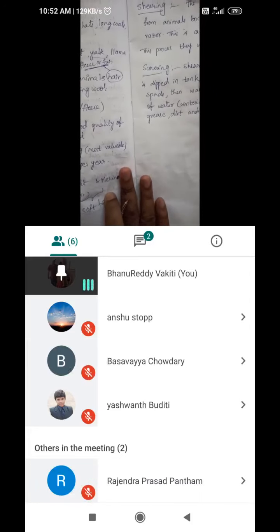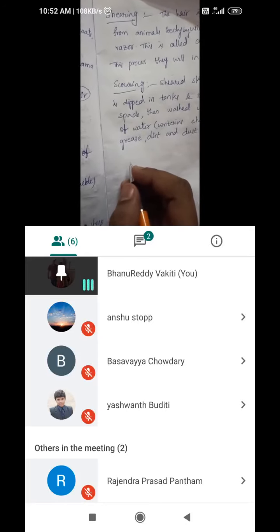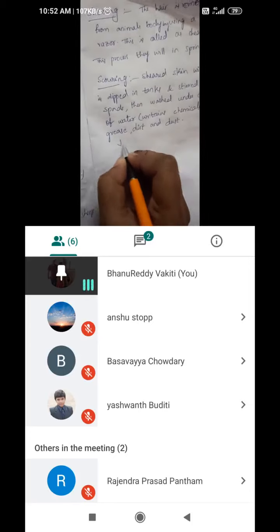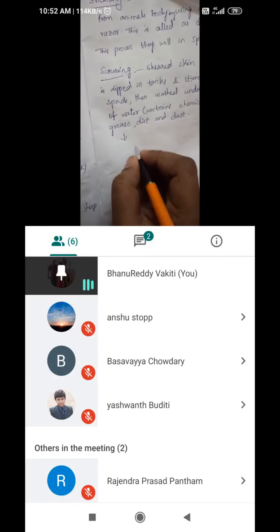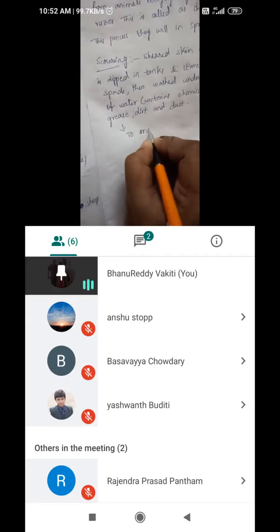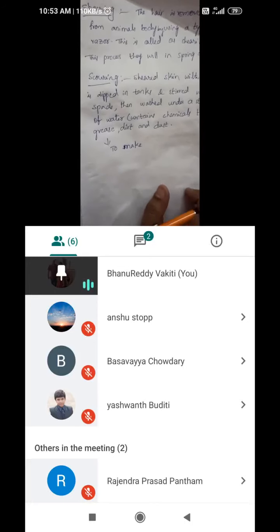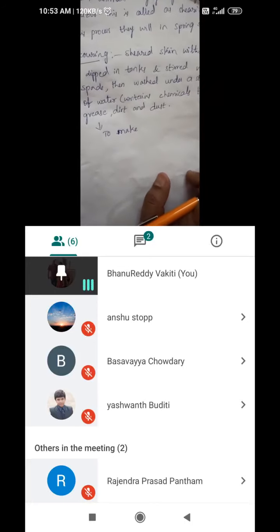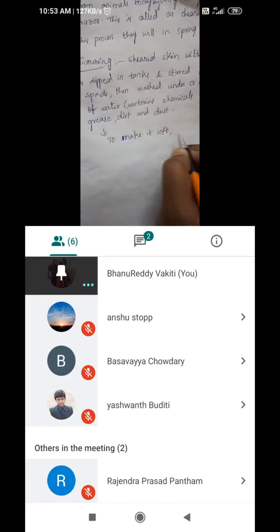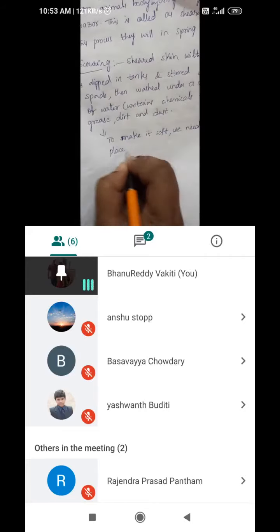Then afterwards, sorting. After washing, cool air is passed over the wool, which makes it softer. Then afterwards we need to dry it out. Cool air, to make it soft. So what will happen otherwise? It will shrink, it will shrivel up like a lump. So to make it soft, we need to place it in cool air.